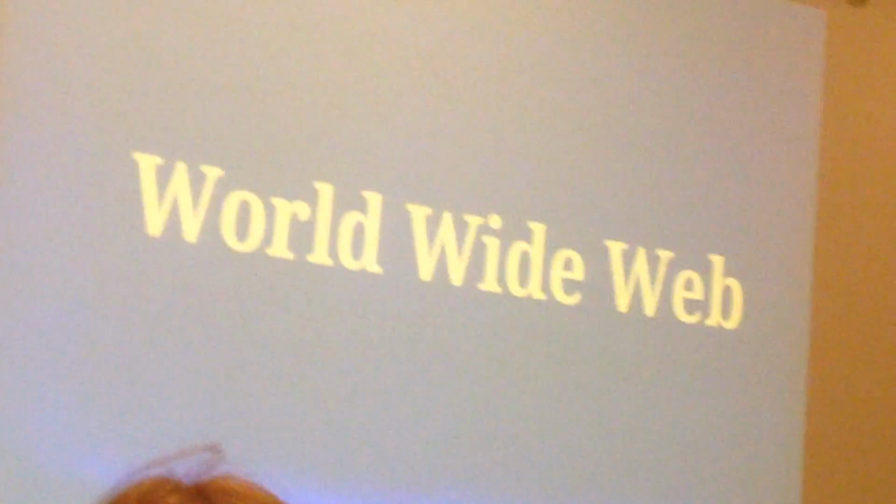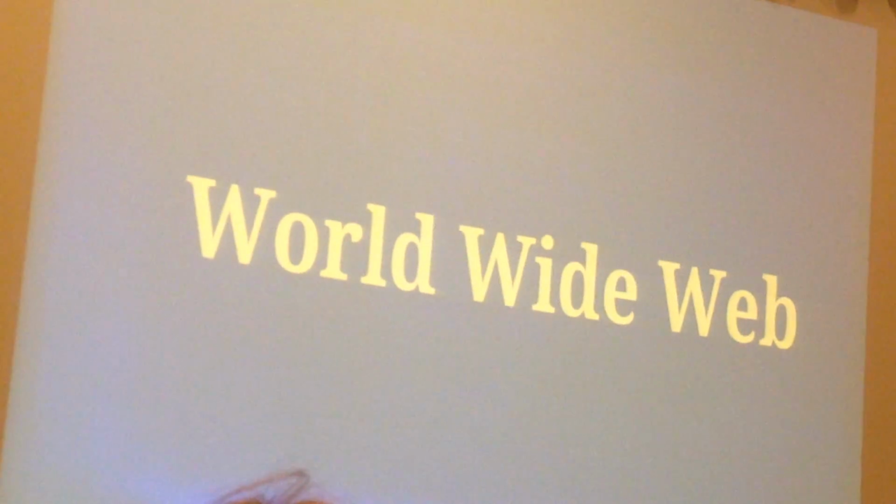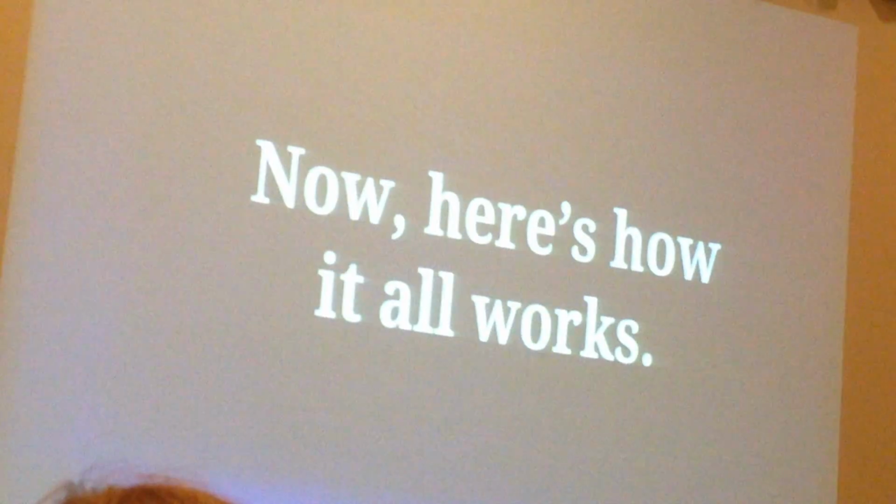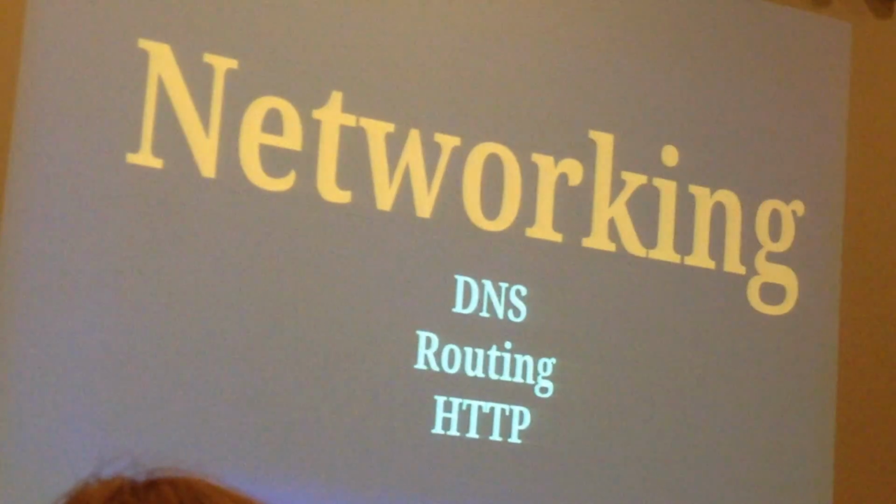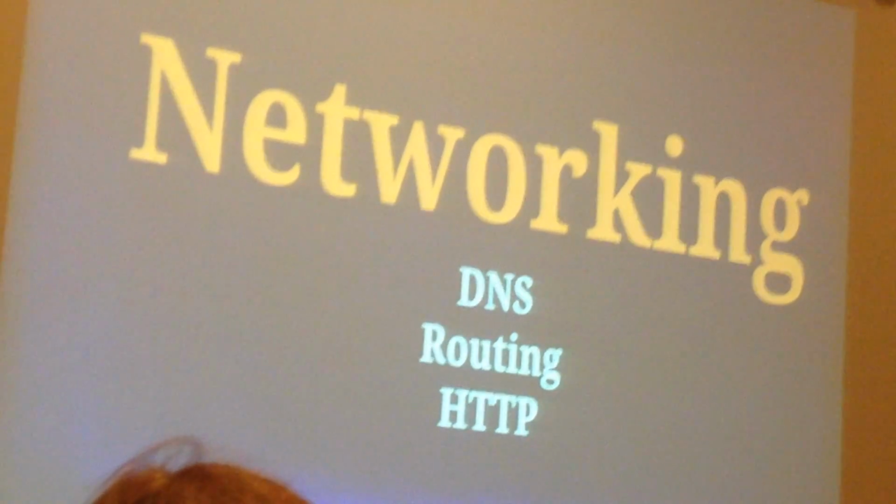A client is a computer that makes requests. A server is a computer that responds to requests, and the internet is a global network of physically connected servers and clients. And finally, the World Wide Web is a subset of the internet concerned with hypertext links between resources, which are URLs. Got it? Good. Now it's time to get down to business. We're going to cover 4 really big buckets: networking, DNS, routing, and HTTP.